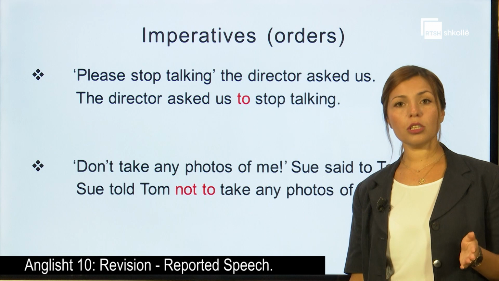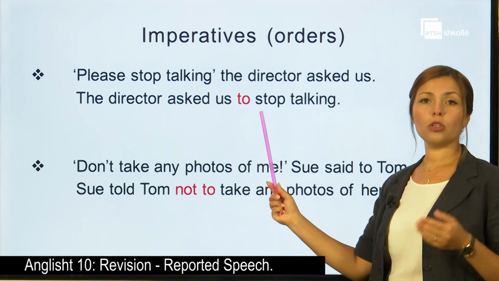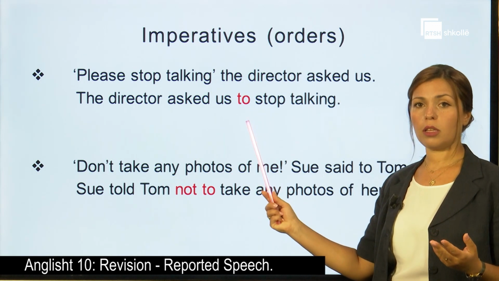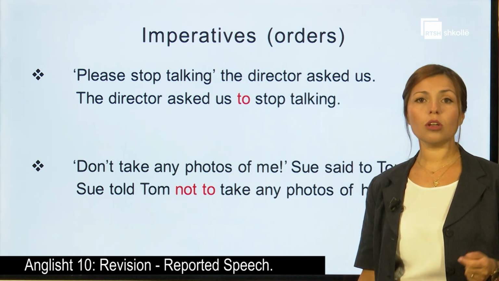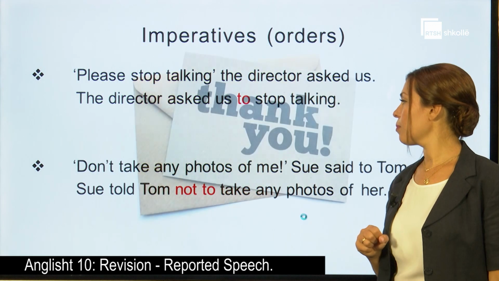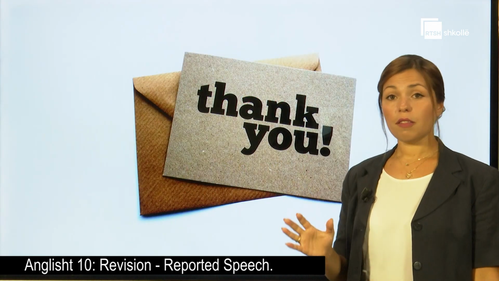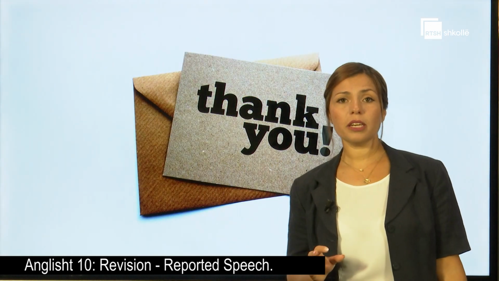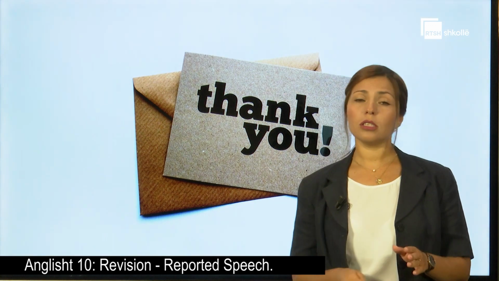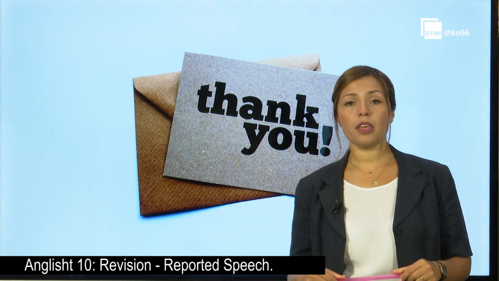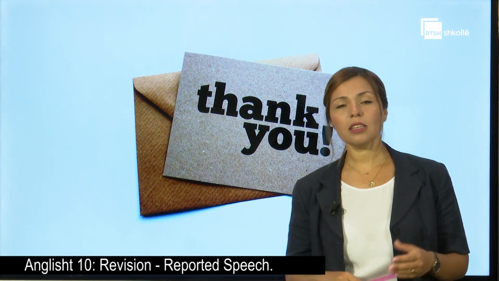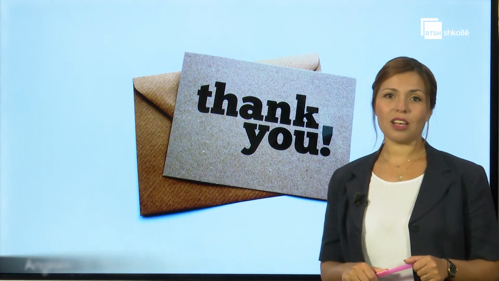So, positive order, to stop, to go, to do something. Negative order, not to go, not to do. So, that is the end, a very short explanation of the reported statements, the reported questions, and the orders. Revise a lot and do as many exercises as possible.